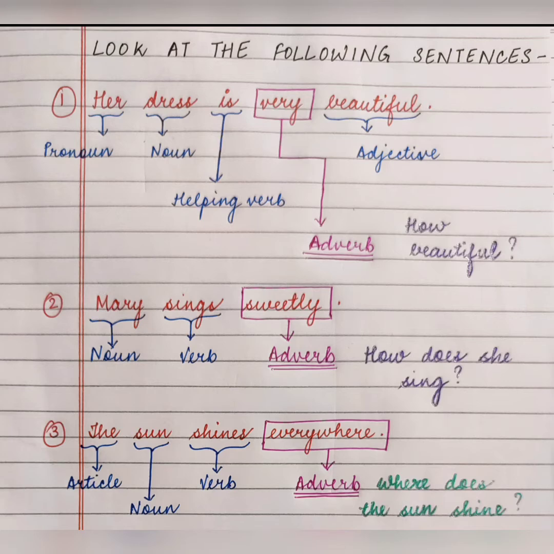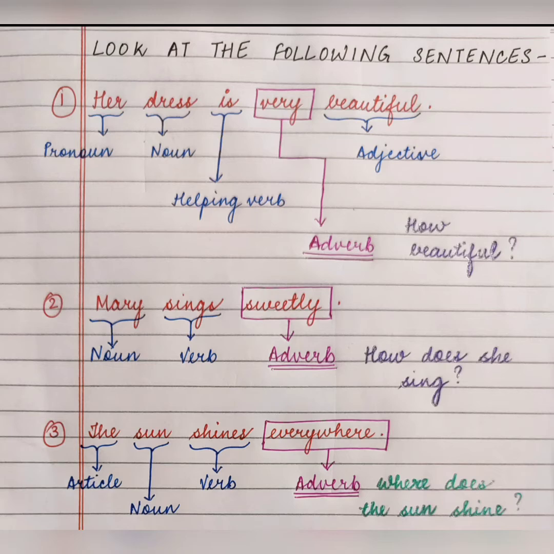Shines हमारा verb है, main verb है. It shows the action of the sentence. And the last word is everywhere. Which word does the word everywhere describe? जो word है everywhere, वो कौन से word को describe कर रहा है? Shines. Shines जो कि verb है, ठीक है?